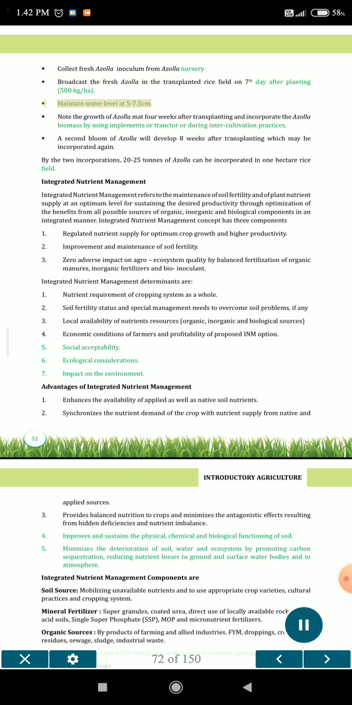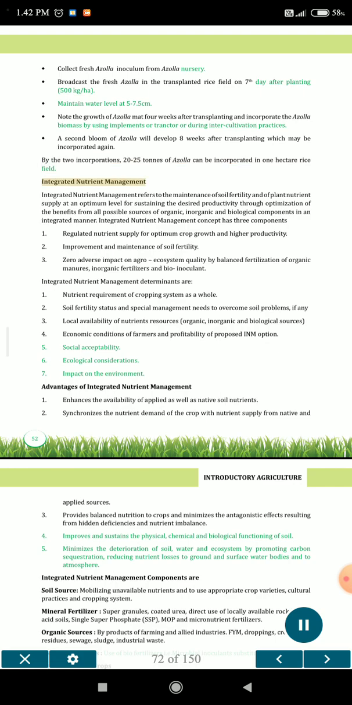Note the growth of the Azolla mat 4 weeks after transplanting and incorporate the Azolla biomass by using implements or tractor, or during intercultivation practices. A second bloom of Azolla will develop 8 weeks after transplanting, which may be incorporated again. By the 2 incorporations, 20 to 25 tons of Azolla can be incorporated in 1 hectare of rice field.